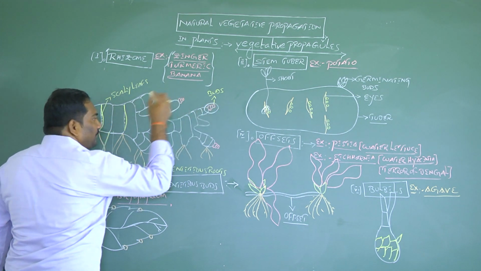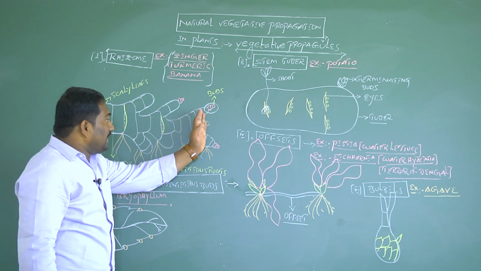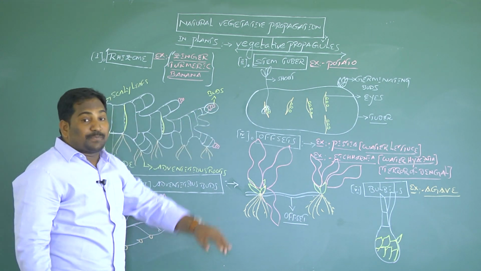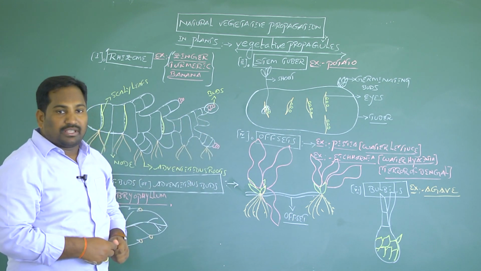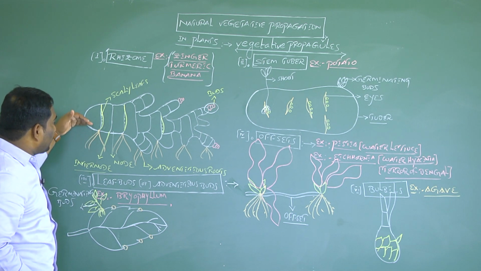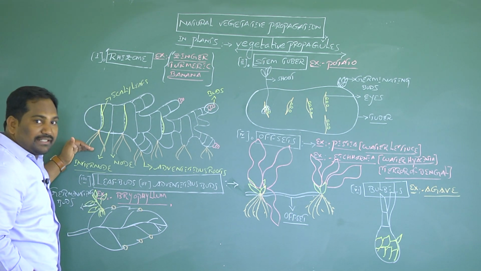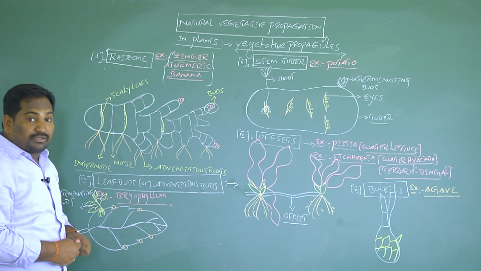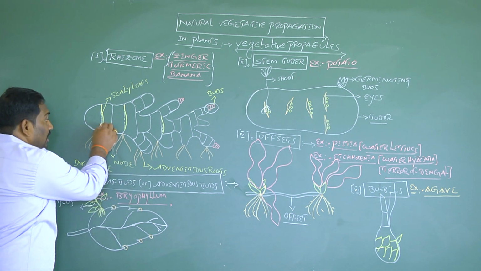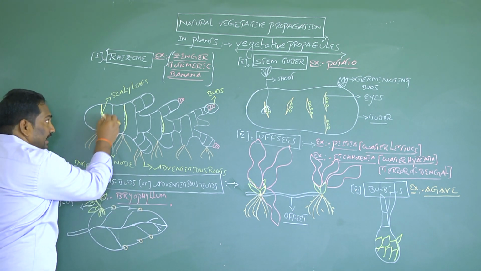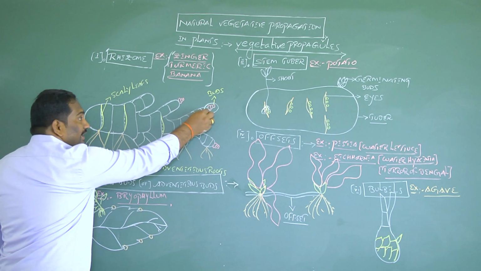A piece of rhizome with buds, if separated from the parent rhizome, germinates and develops into a new rhizome. In the structure of the rhizome, it is differentiated into dorsal and ventral sides. The ventral side produces many adventitious roots. It is a stem modification having nodes and internodes, scaly leaves, and many buds.